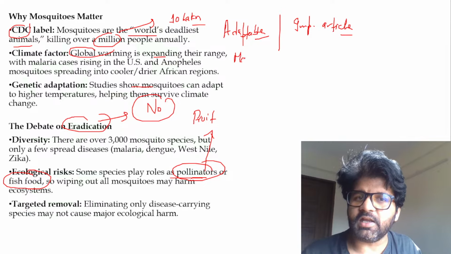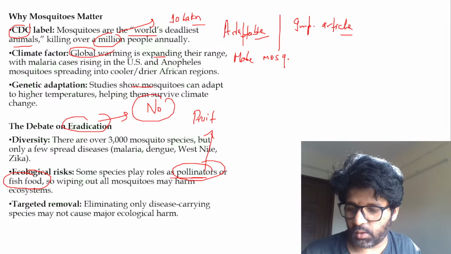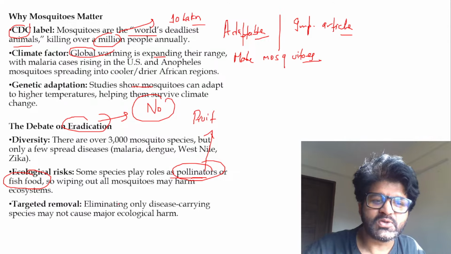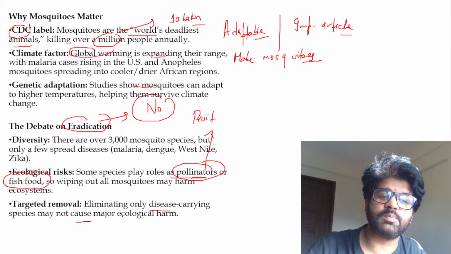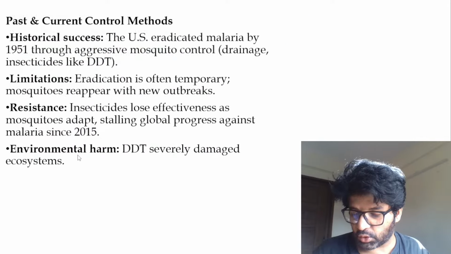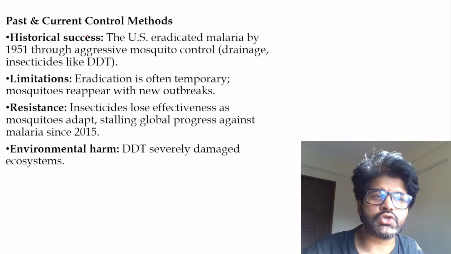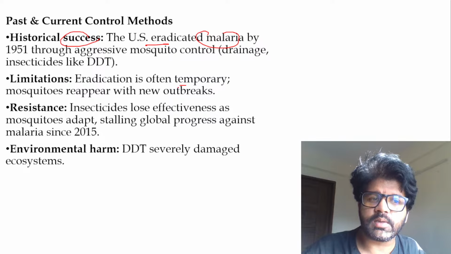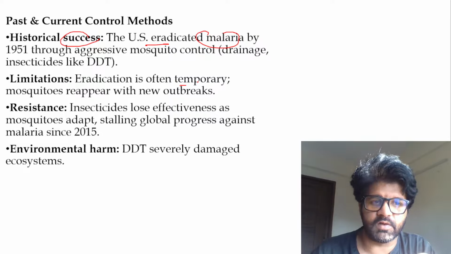Male mosquitoes are anyway not the problem. The problem is female mosquitoes. So eliminating only disease carrying species may not cause major ecological harm, and we have to do that. That's what this article is talking about. And then there are certain keywords. Historical success: the US has eradicated malaria. Again, you can read these things. Eradication is temporary. Mosquitoes reappear because they are very adaptable.